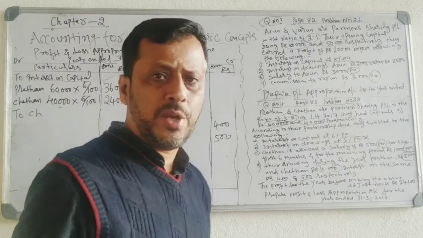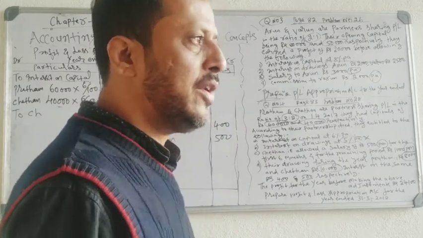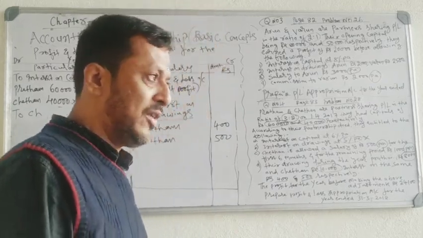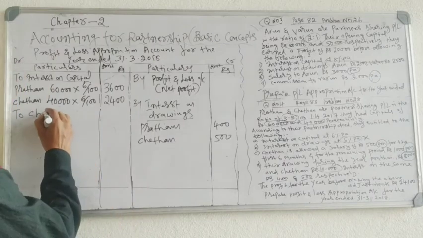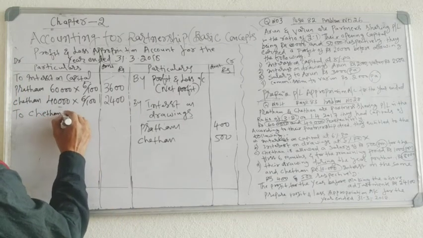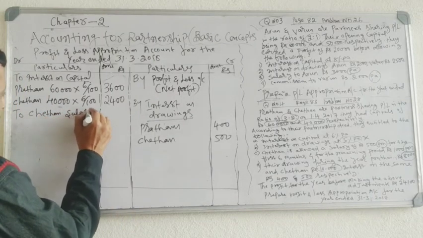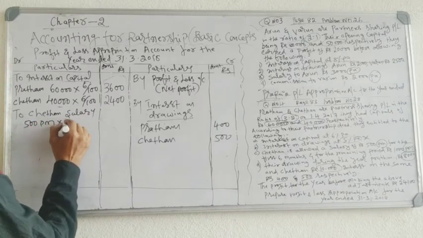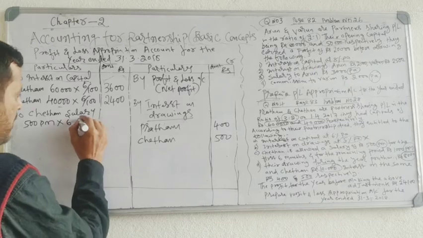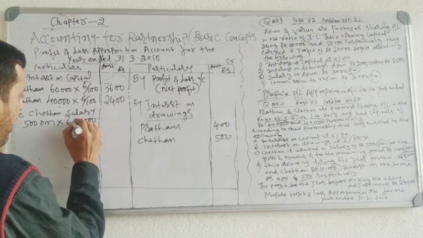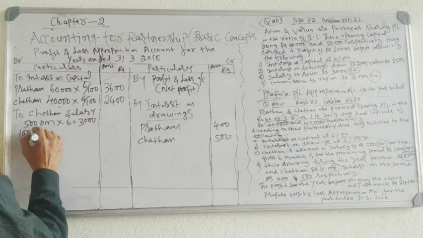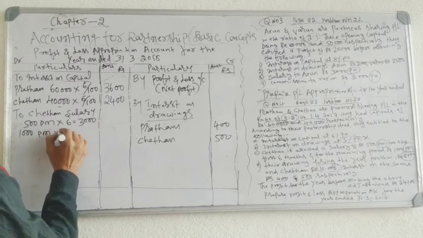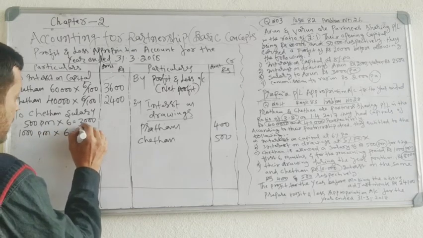Salary is paid by the partnership firm to a partner. It is an expense to the partnership firm. Record on the debit side. To Chetan salary. 500 per month into 6 months, 3000. 1000 per month into 6 months, 6000.